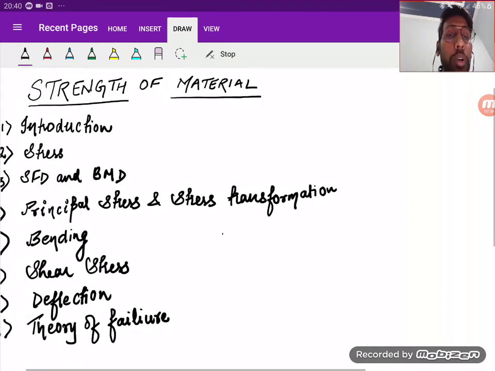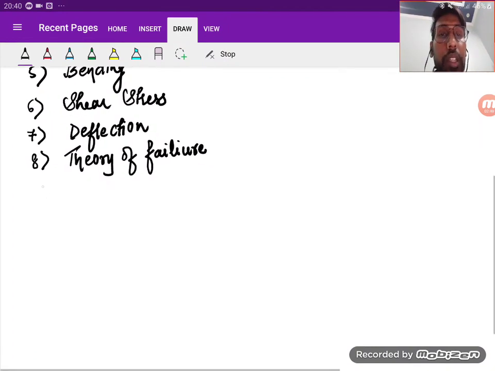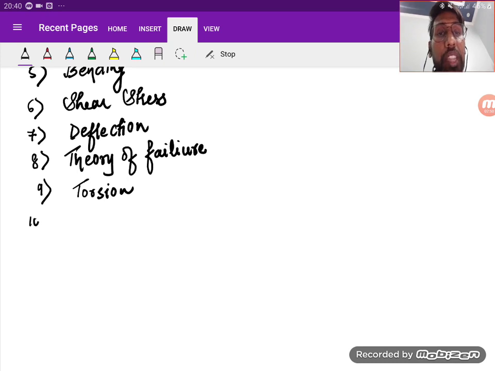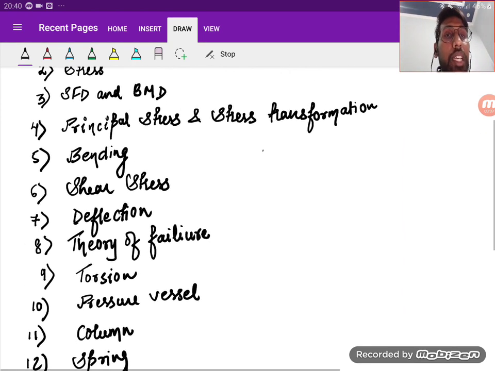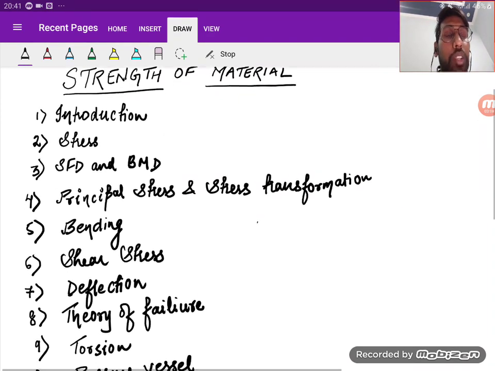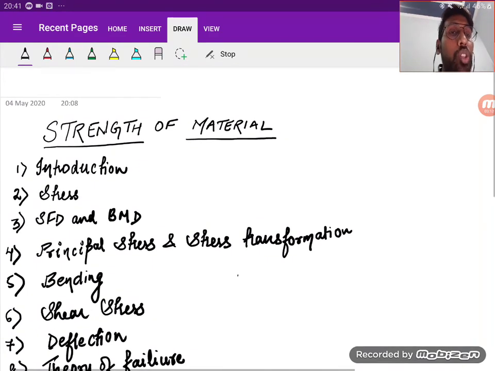If I talk about the ninth chapter, it will be torsion. 10th will be pressure vessel. 11th will be column, and 12th will be spring. So these are basically the chapters that you need to study in strength of material.